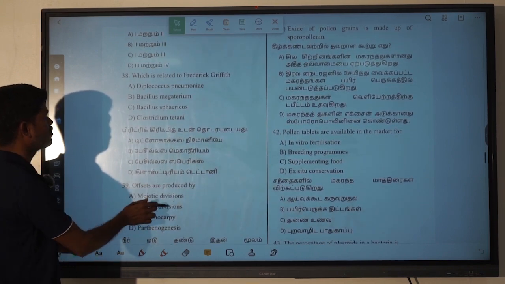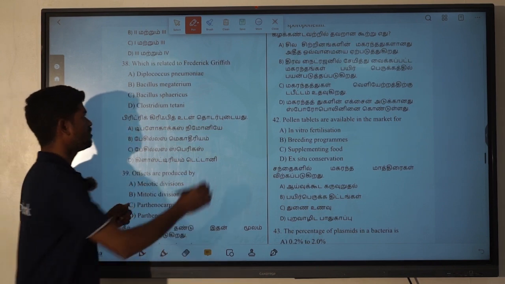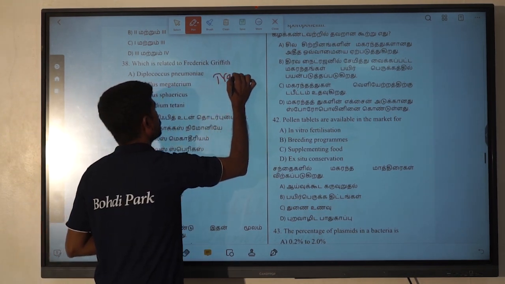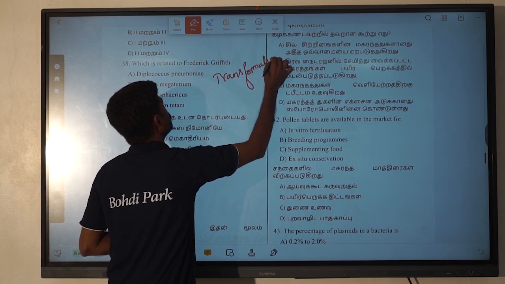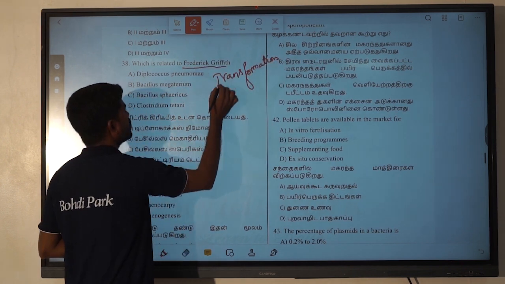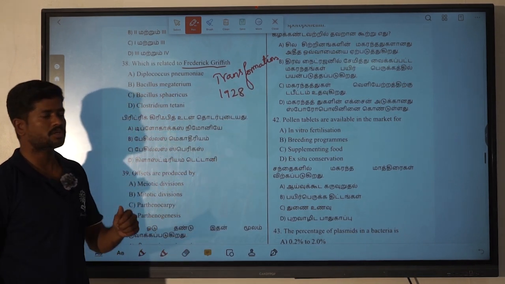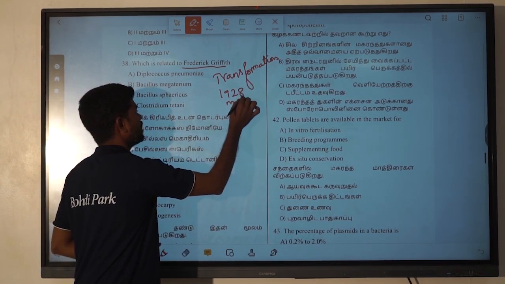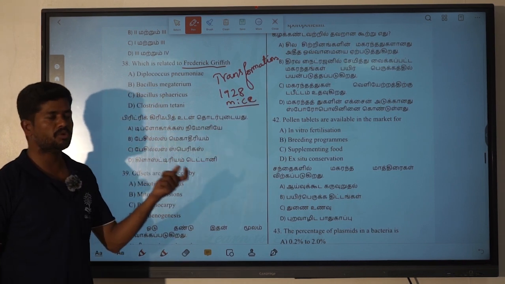38, which is related to Frederick Griffith. We have some information about the transformation technique. Who gave this? Frederick Griffith. In which year? In the year 1928. Which animals did he use for the transformation? He used mice. So here, which bacteria or which organism did he use?